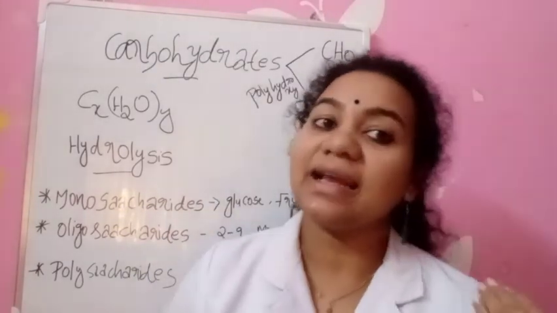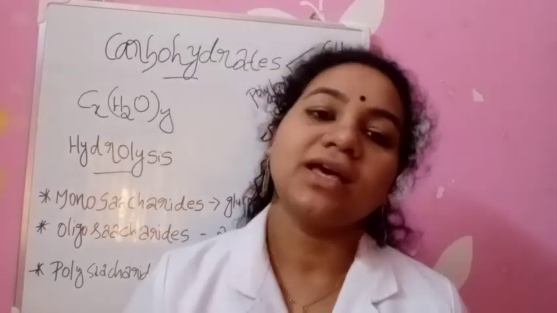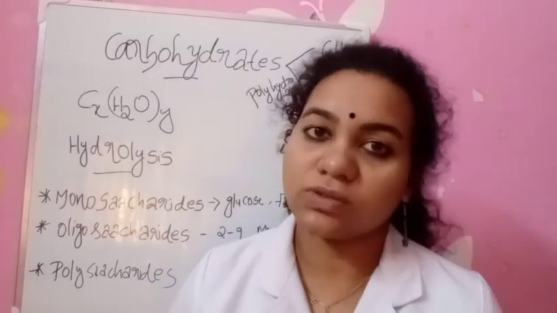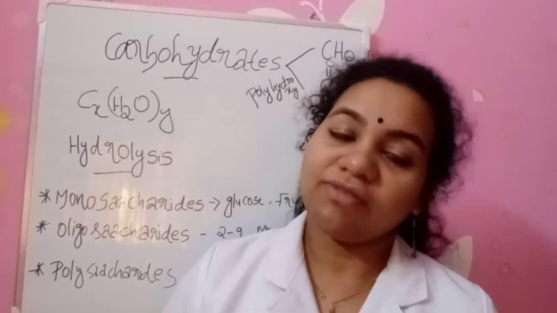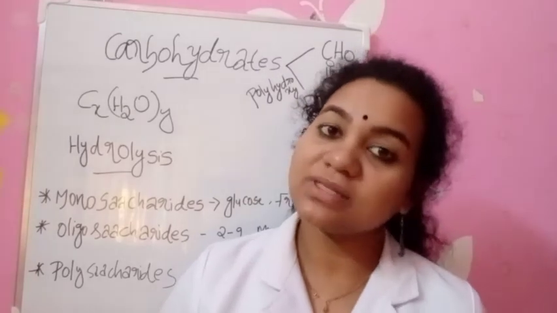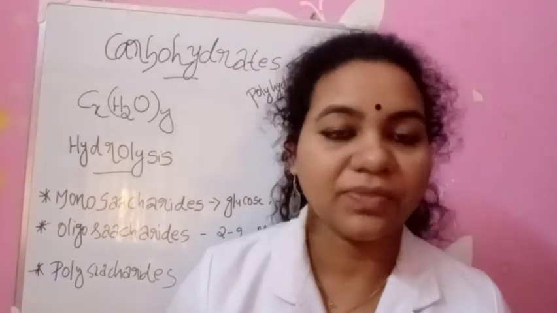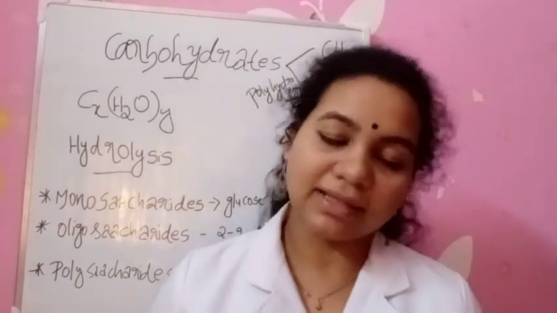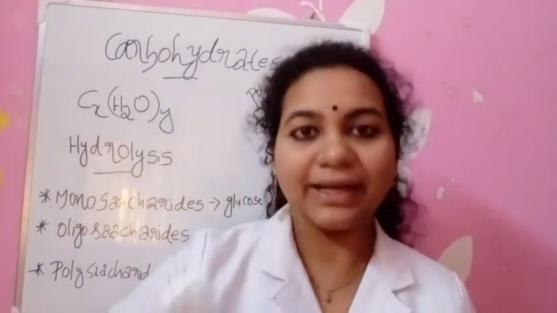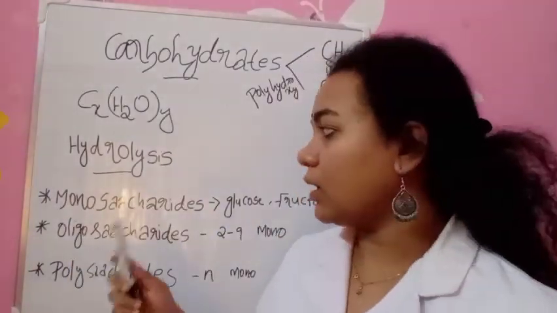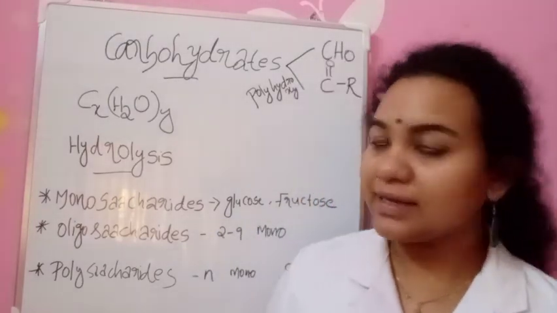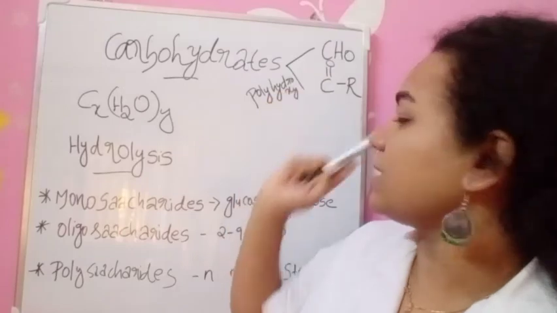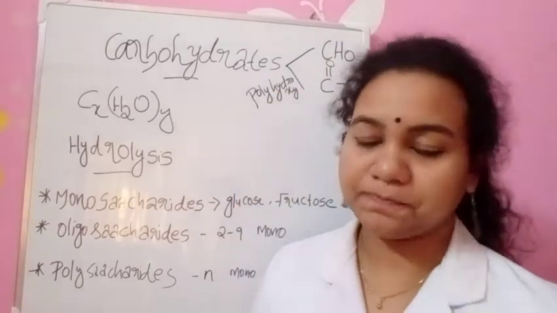If it is an aldehyde, we can call it an aldose. And fructose is a polyhydroxy ketone. If the functional group is a ketone, we can call it a ketose. So aldose and ketose are there, which we will explain later. So the main definition of carbohydrates is that they are polyhydroxy aldehydes or ketones.